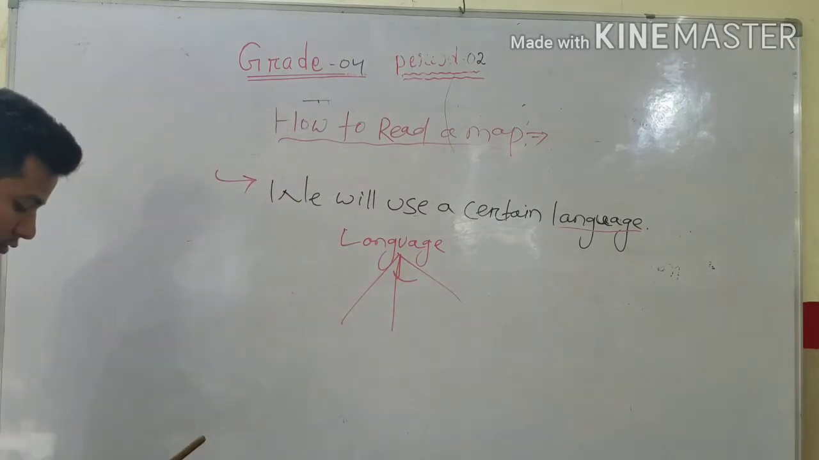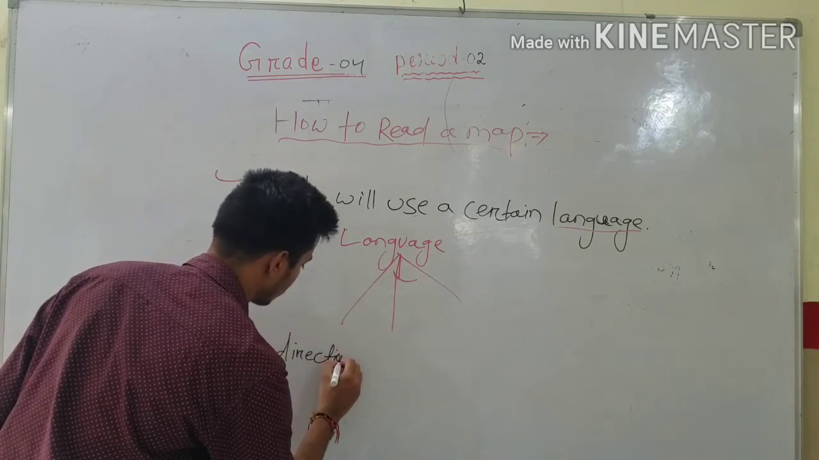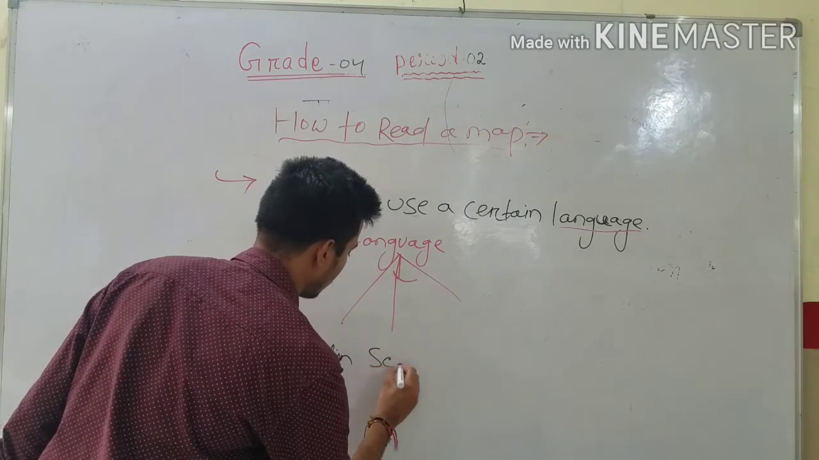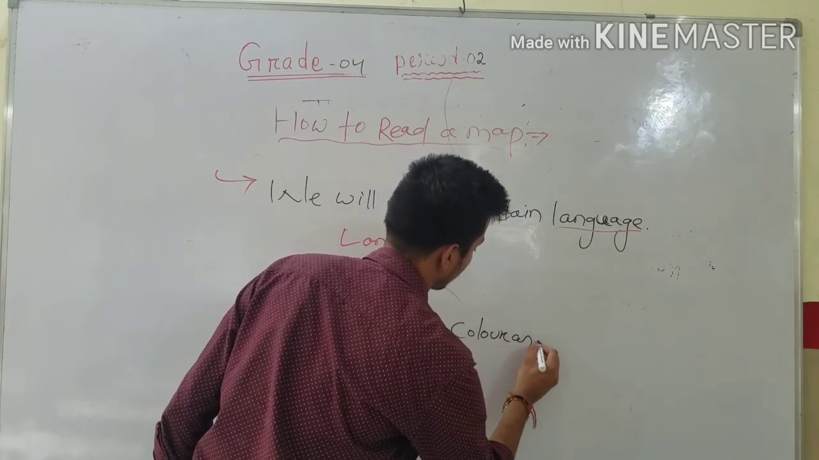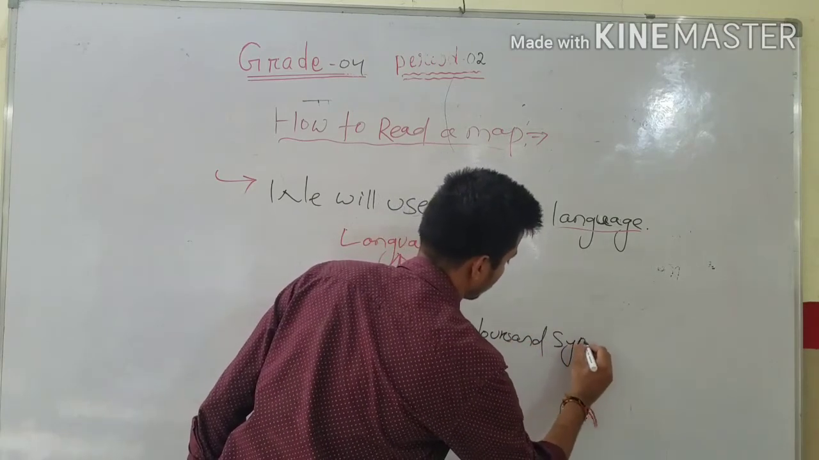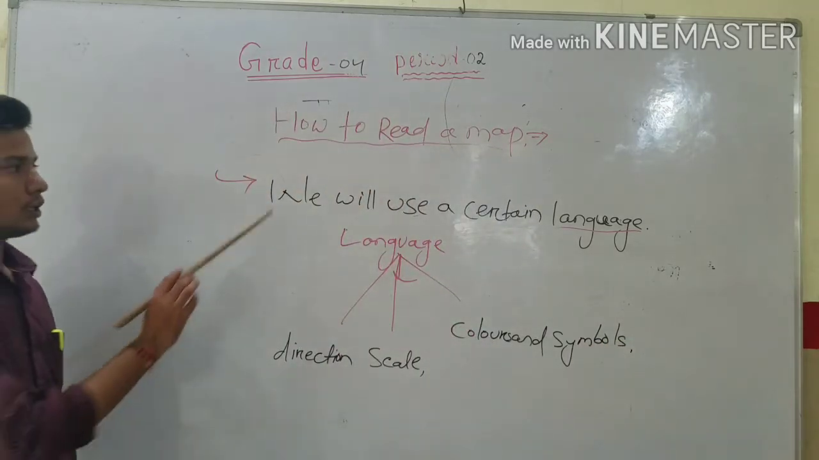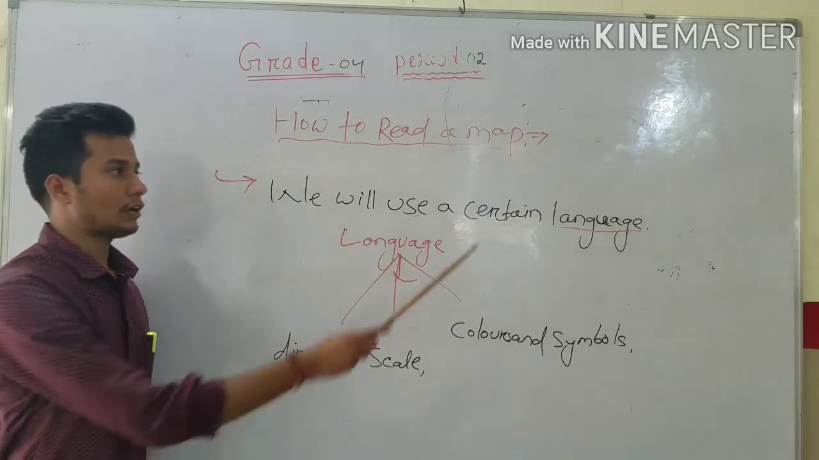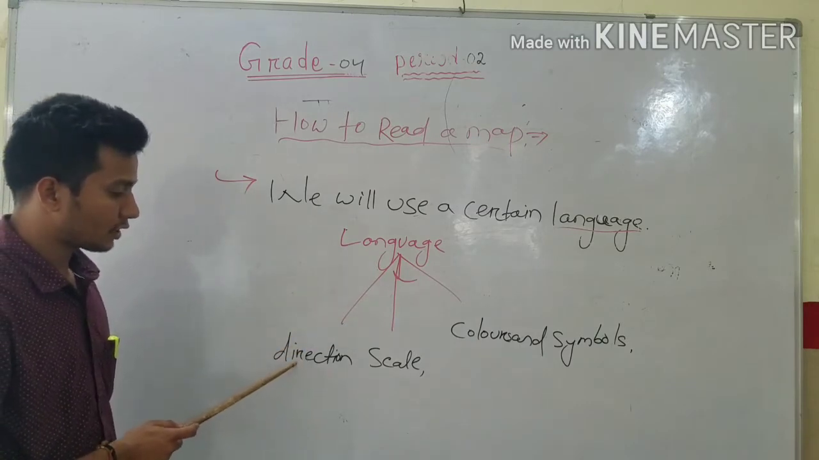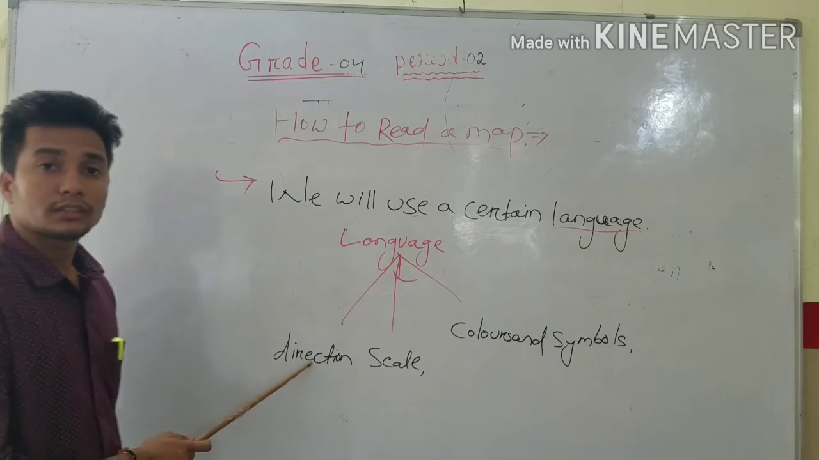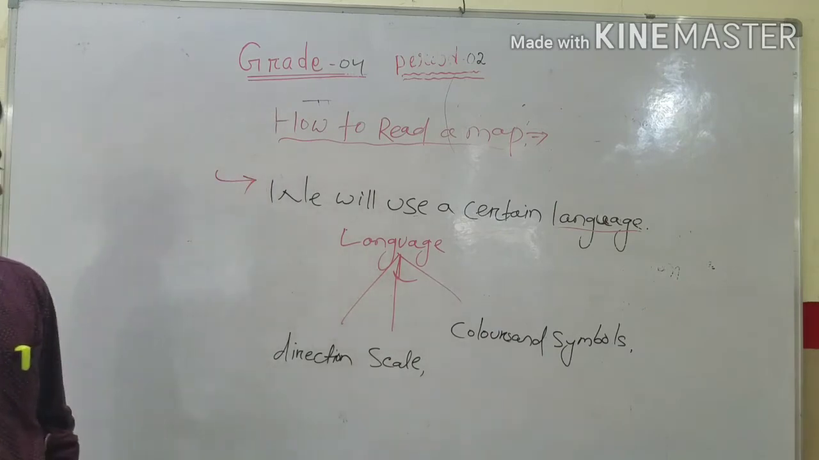First is directions, map directions, then scale, then colors and symbols. Okay. So how to read a map? To read a map, we will use a certain language. The language includes certain things. The things are directions. Okay, different directions of a map, different scale of a map, and colors and symbols of a map.